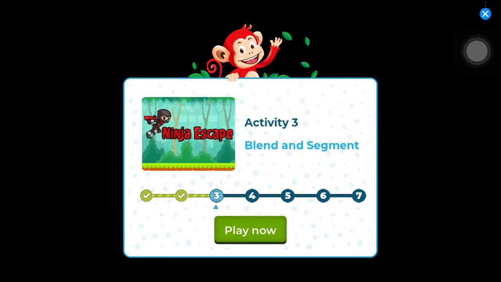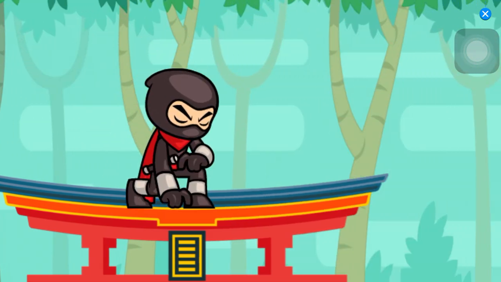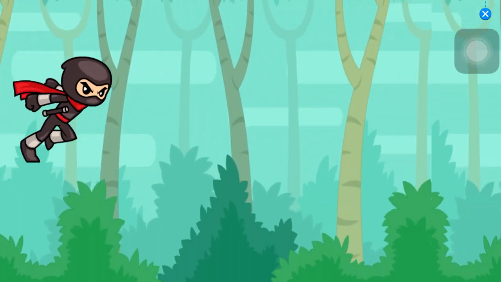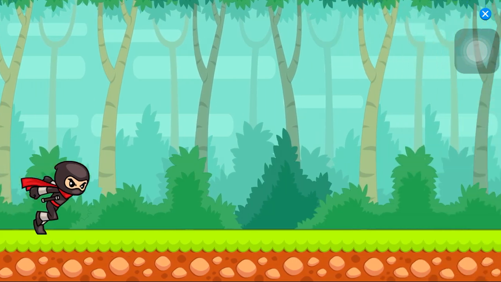Activity 3. Blend and segment. Ninja escape. Help the ninja defeat daggers on the race by tapping on the correct sound.